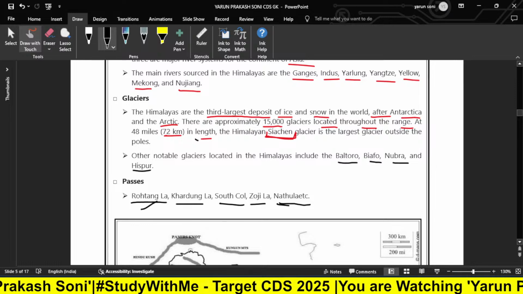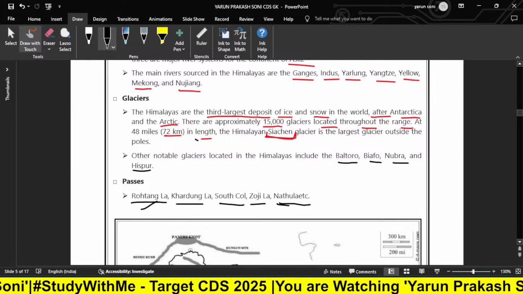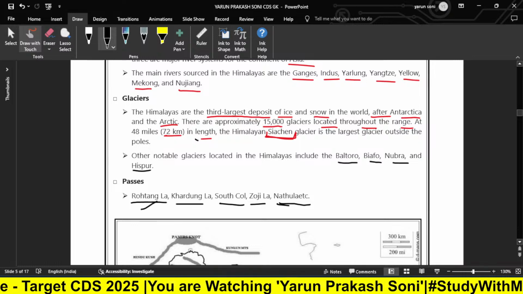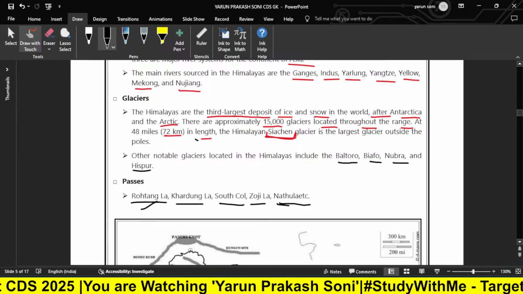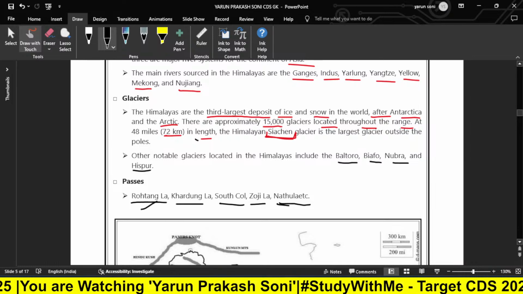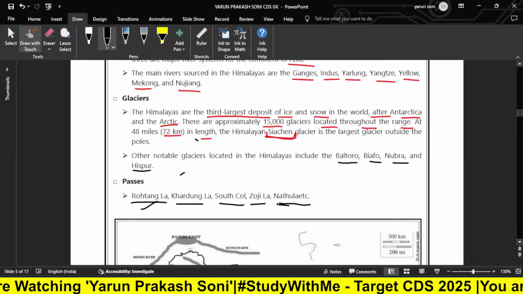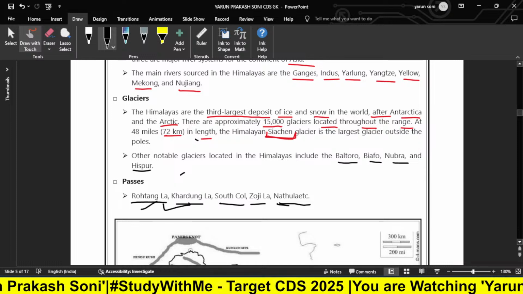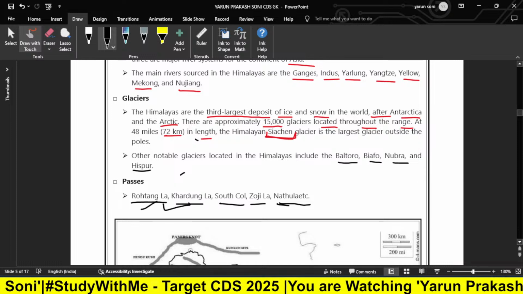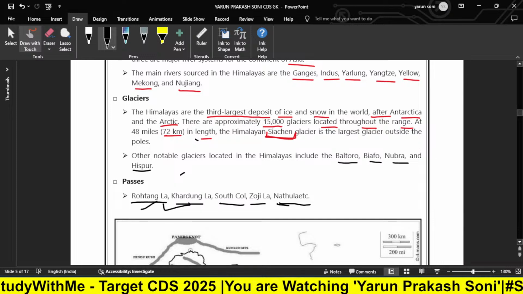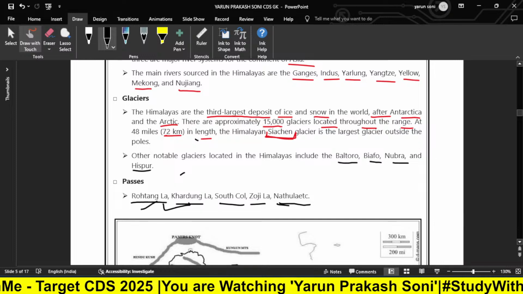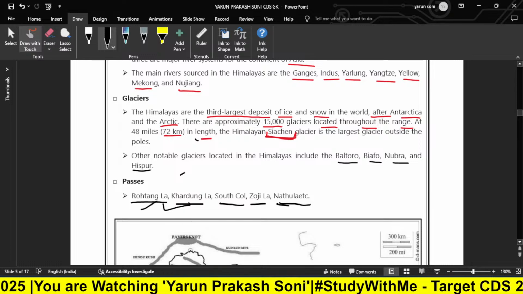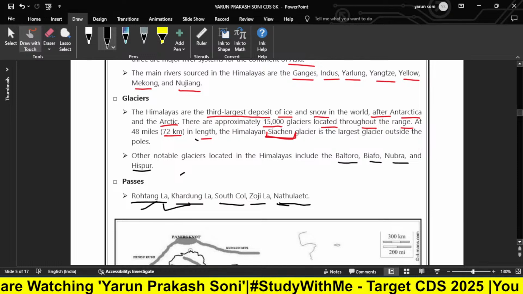Rohtang La is very famous. It can be a source of confusion: exams can ask, for example, which of the following are passes, or they provide two different passes and two passes from this particular Himalayan range. We have to understand that all four passes belong to the Himalayan range, and you have to mark the two Himalayan range passes from the options. So make sure to understand and learn all the passes as well.